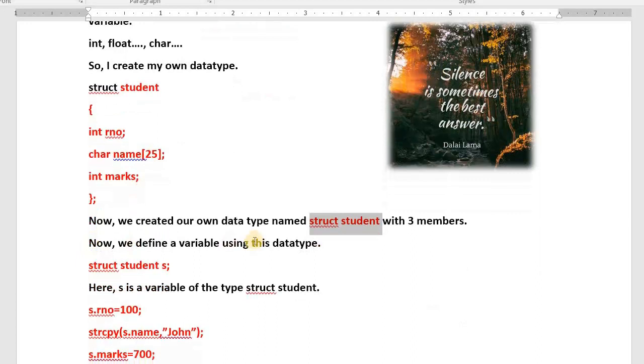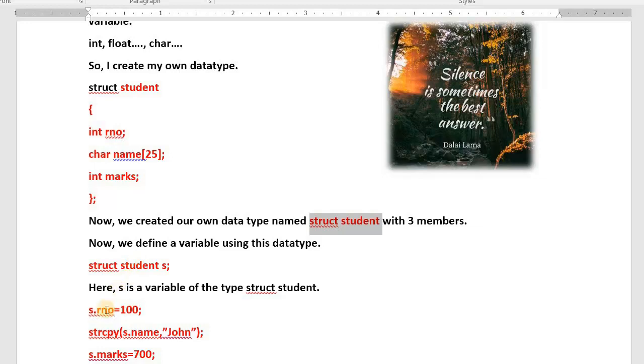Now we define a variable. Up to now I taught you how to create our own data type. Now we created it. Now define a variable. Now we define a variable using our data type only. Struct student S. Here S is a variable of which type? Struct student type. I hope you understood. Very good. S is a variable of which type? Struct student type.